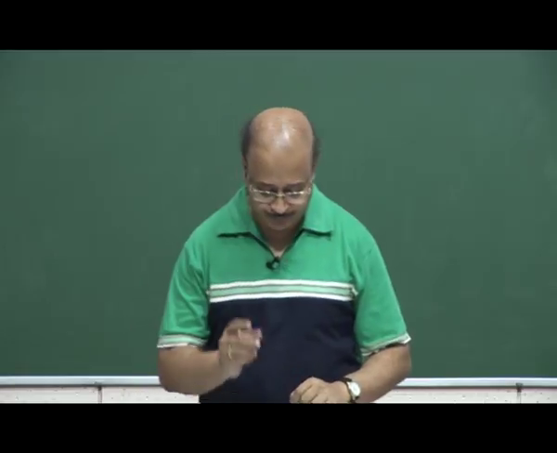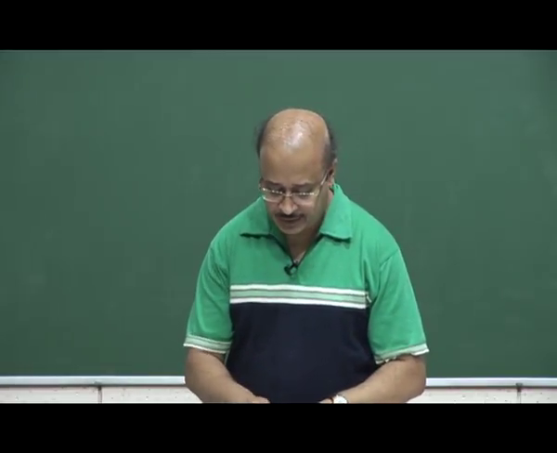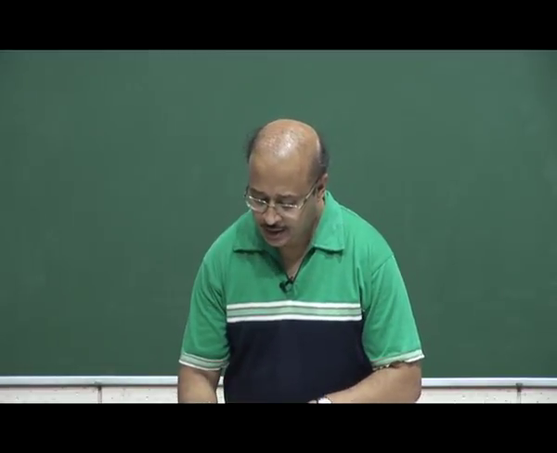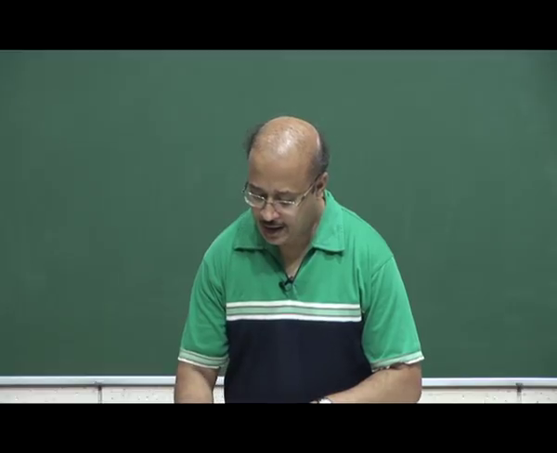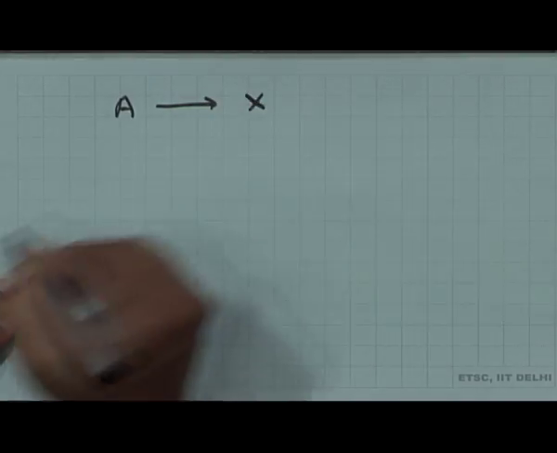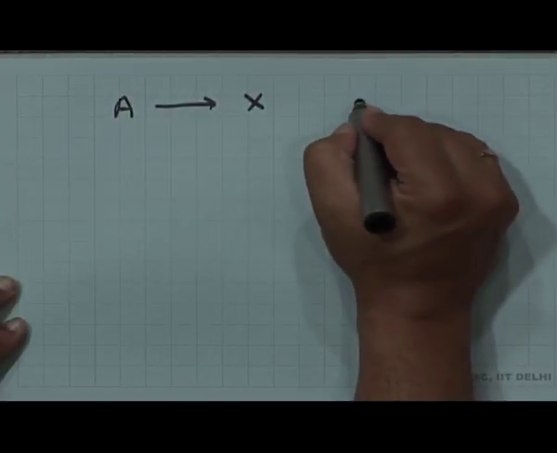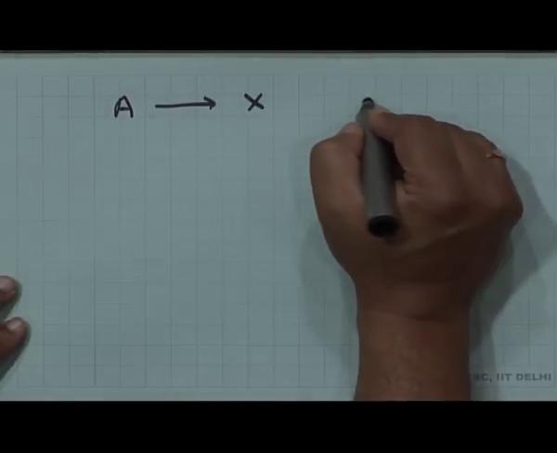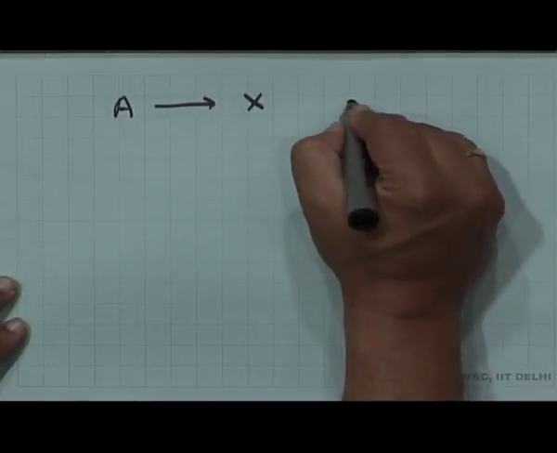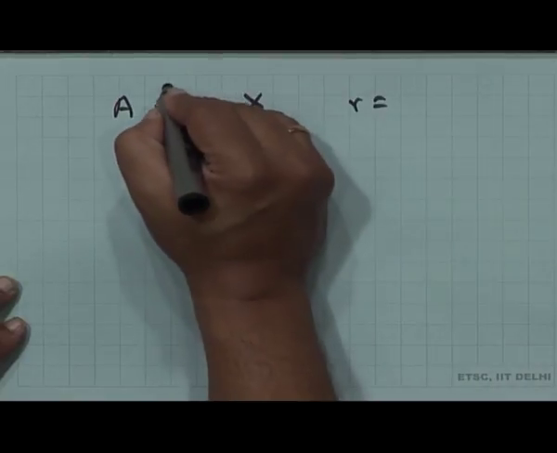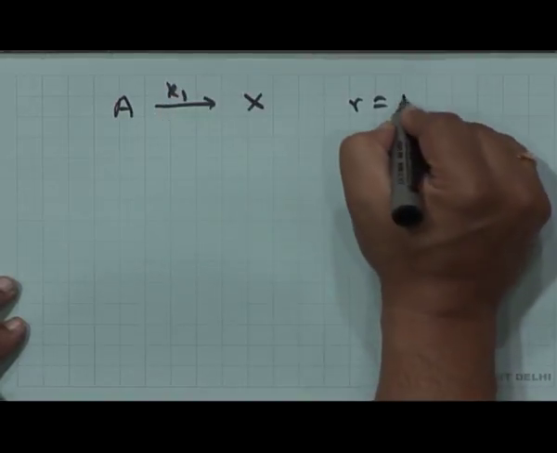Suppose we consider a series of elementary reactions. What are the reactions like? Say the reactions are A going to X. This is an elementary reaction, say step 1 of a reaction, and say the rate constant is K1, so the rate R1 is equal to K1 times A.